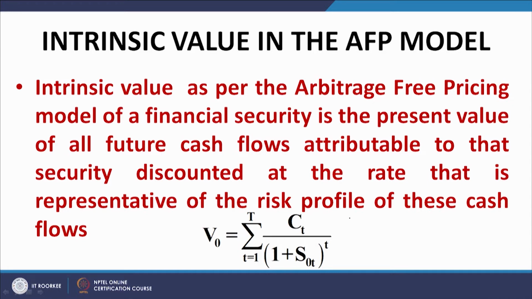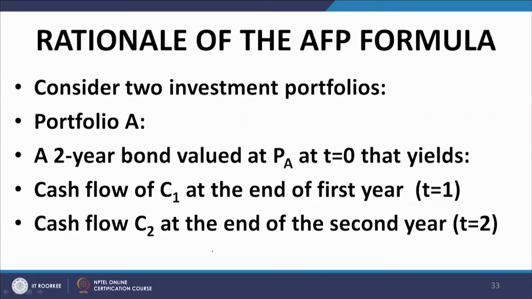So, that is given by this equation. Capital C_t is the cash flow occurring at the point t, which is arbitrary, and S_0t is the interest rate, the appropriate risk-adjusted discount rate in tandem with the riskiness of the realizability of the cash flows. We discount each of the cash flows that is going to be realized by the security to arrive at its today's value. What is the rationale behind this formula? Let us see. This is interesting.